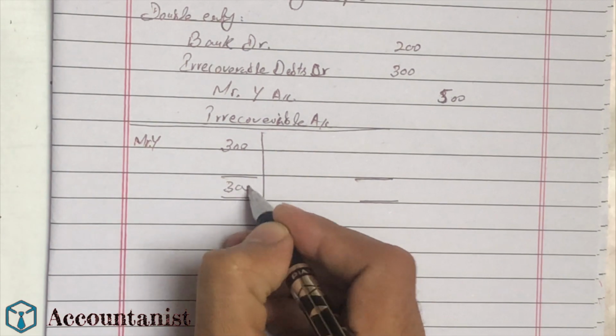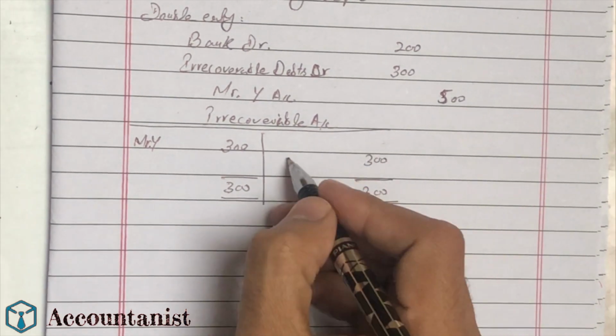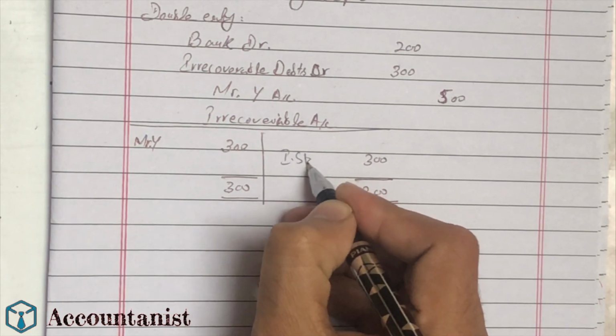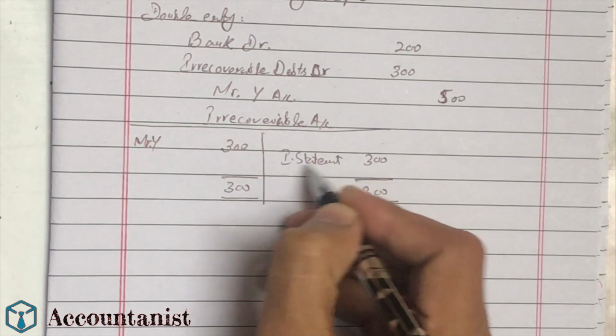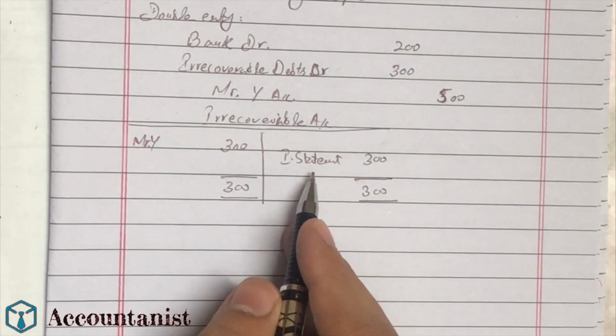So $300, $300. Now this $300 goes to the income statement, because this is an expense account and all the expense accounts end up in the income statement.